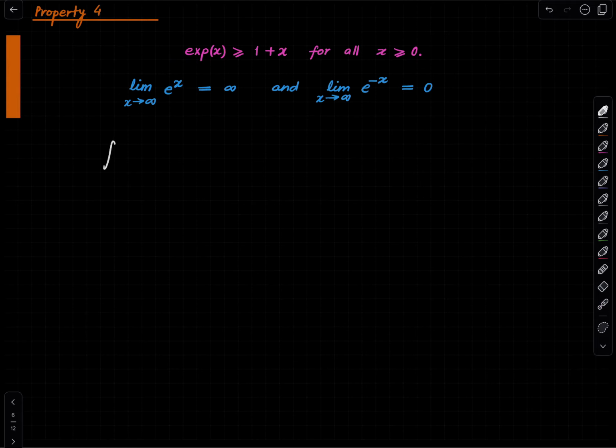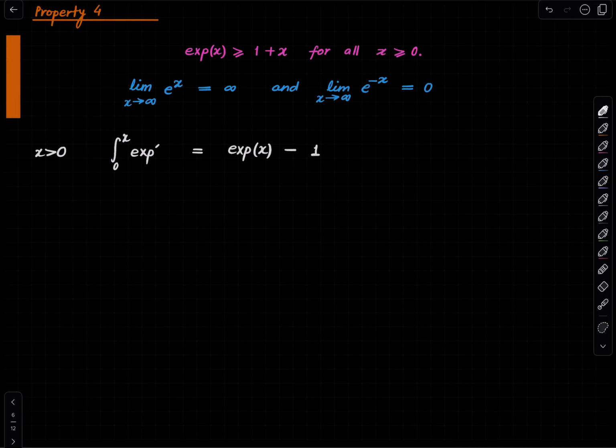So the integral from 0 to x, take x positive, of the derivative of the exponential function is equal to exp(x) minus exp(0) by the fundamental theorem of calculus, but exp(0) is 1, right?